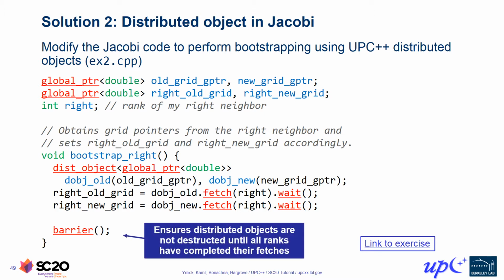So it turns out that we want a barrier synchronization here to ensure that all the ranks have completed their lookups on the distributed object before we return from this function where the dist_objects go out of scope and run their destructors. There are alternate ways to solve this synchronization issue, such as allocating the dist_object in heap memory so that it doesn't get destroyed immediately upon function return. However, as we've written it here with the dist_object as a stack allocated variable, a barrier synchronization before return is the simplest approach to avoid a premature destruction for the purposes of this utility function.